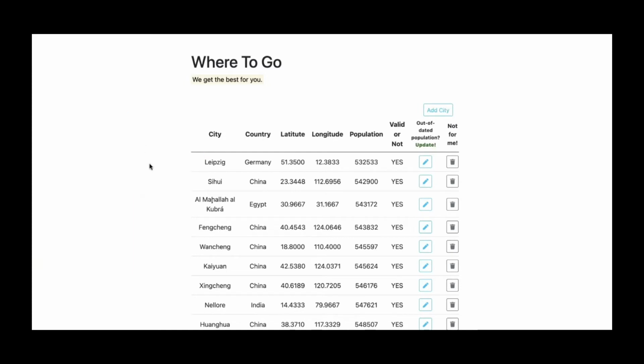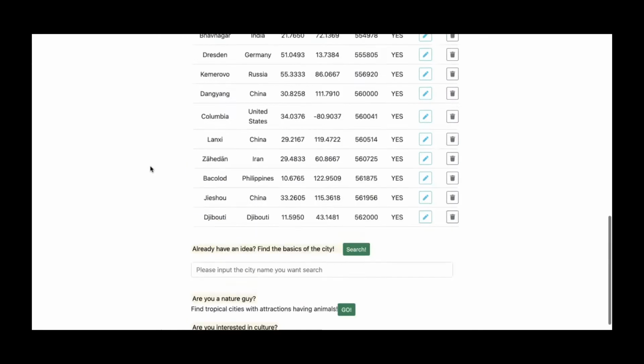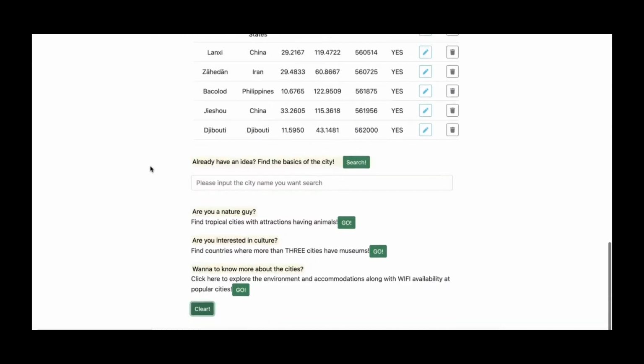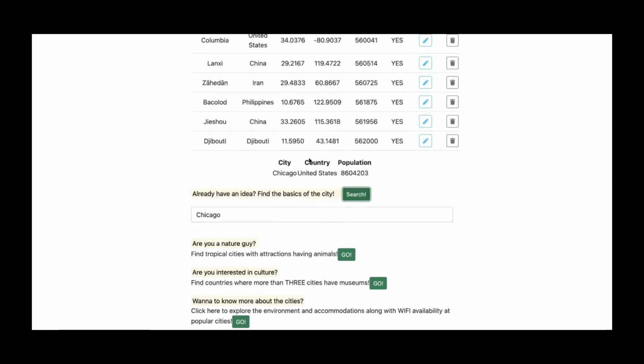So are you interested in finding a place after the pandemic to travel? Our application gives you a very powerful tool to choose where to go. Firstly, if you already have a destination you want to go, for example, if somebody wants to go to Chicago, you can search here. Then here's the information shown about Chicago.